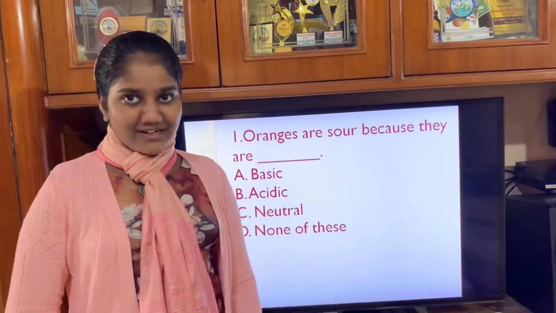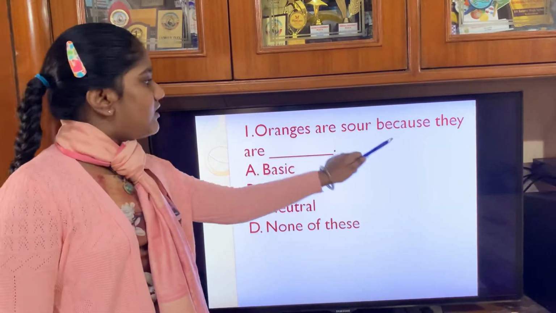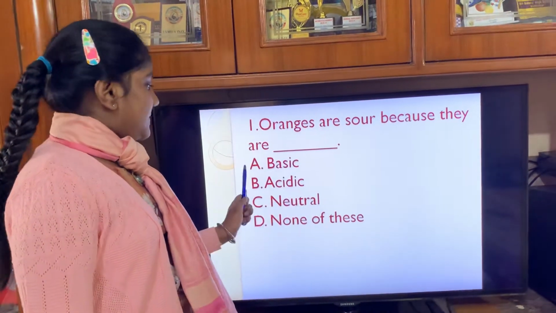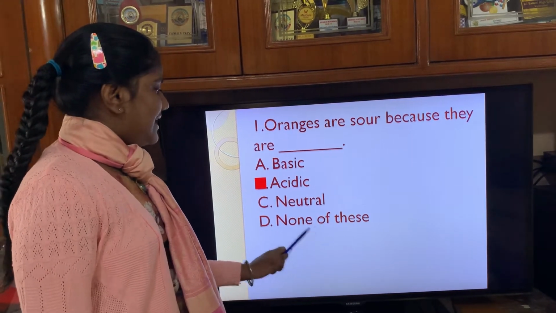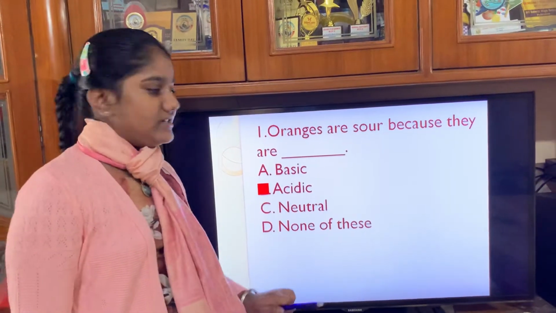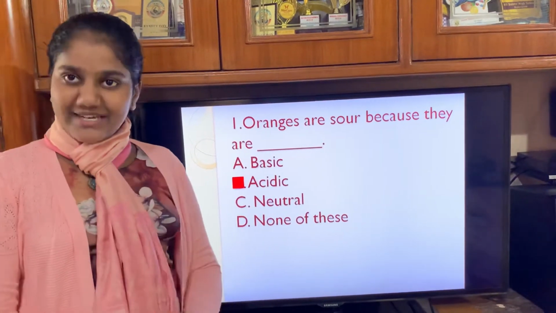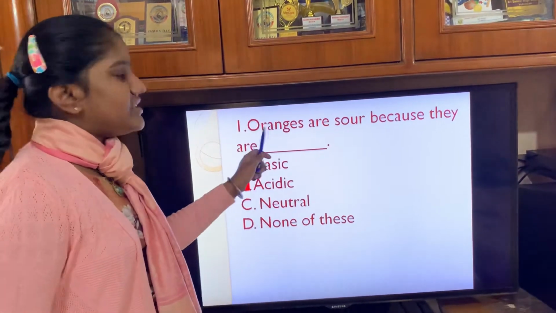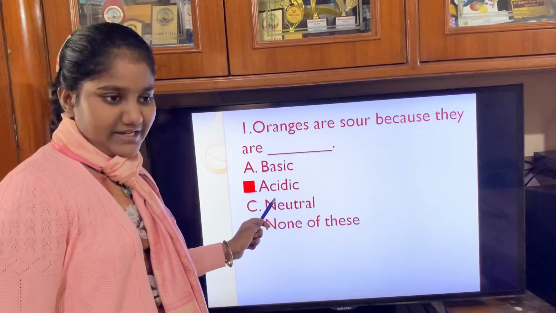So let's start. The first question is: oranges are sour because they are dash. Option A basic, option B acidic, option C neutral, option D none of them. The correct answer is acidic, because oranges are sour and sourness is found in acidic substances, and oranges contain citric acid also. Therefore, the answer is acidic.